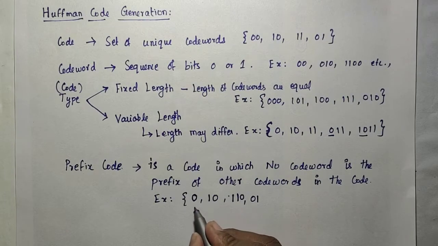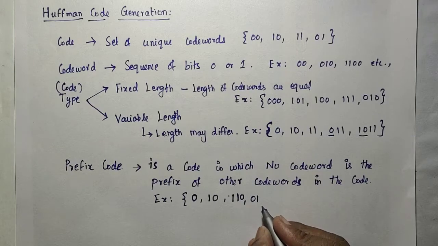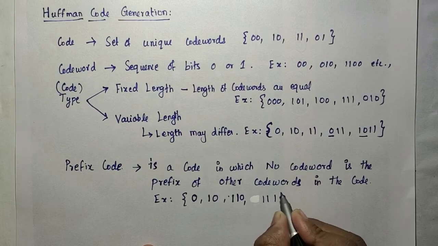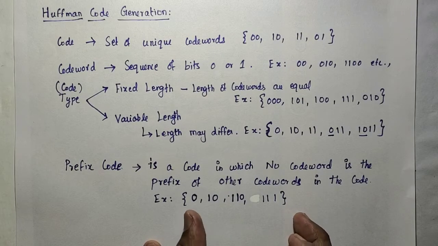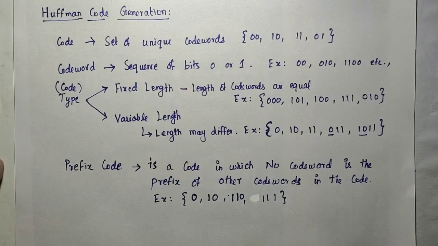Instead, you can make this 1, 1, 0 and then 1, 1, 1. Now consider this code: it is a variable length code. No other code word starts with 0. No other code word starts with 1, 0. No other code word starts with 1, 1, 0. If you construct a code like that, it is called a prefix code. Now come to our Huffman code.